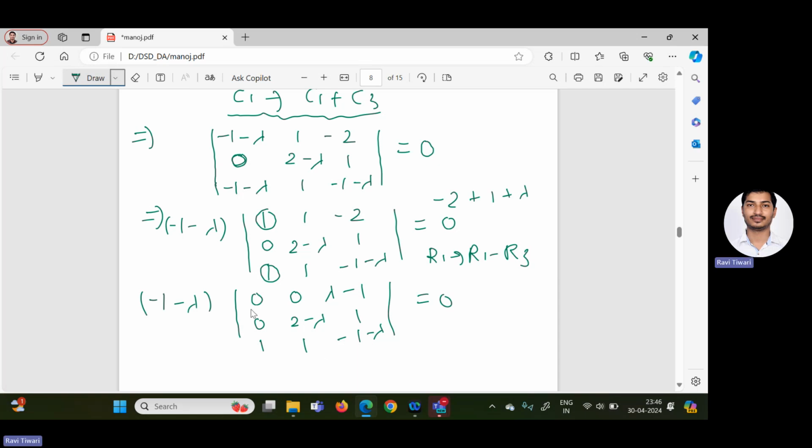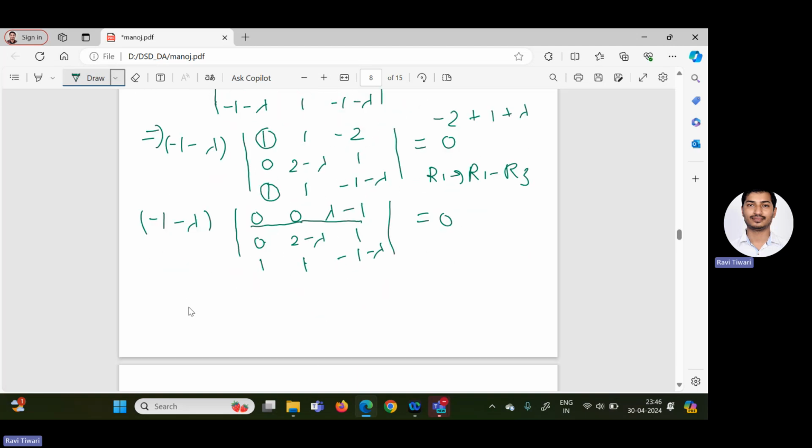Now because these two are 0, we can expand along the first row. So lambda minus 1 and this into this into this. Finally we can get 1 plus lambda in one bracket, because this minus 1 minus lambda we can multiply by minus. So 1 plus lambda, this 1 minus lambda and this 2 minus lambda equal to 0. So finally the eigenvalues are 1, 2 and minus 1.